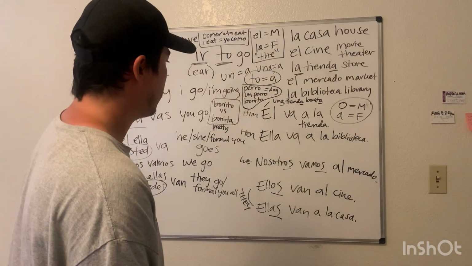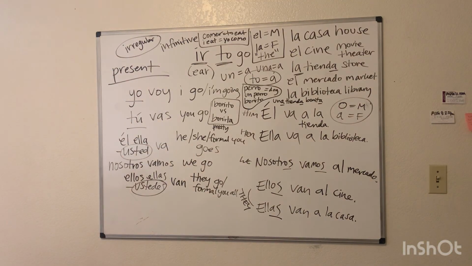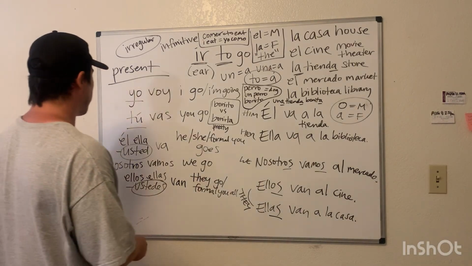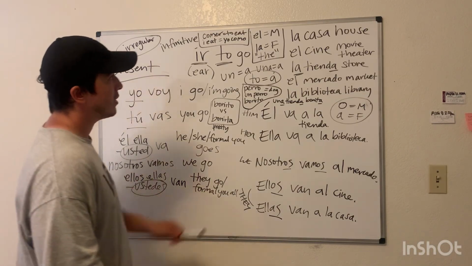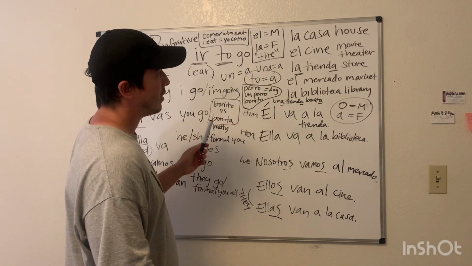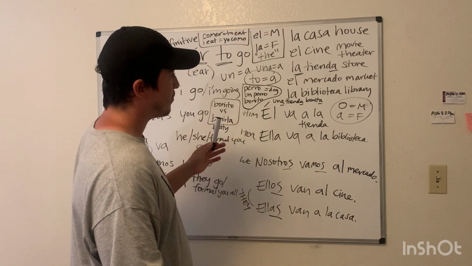Okay? I think that's an excellent first start. That's a great way to begin. About 20 minutes. I love it. Yo voy, tú vas. Él, ella, usted va. Nosotros vamos. Ellos, ellas, ustedes van. La casa, el cine, la tienda, el mercado, la biblioteca.